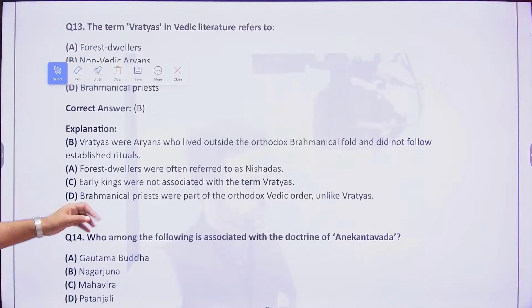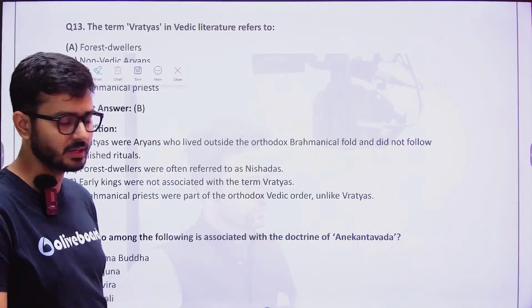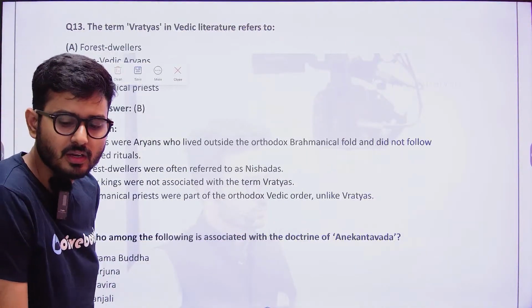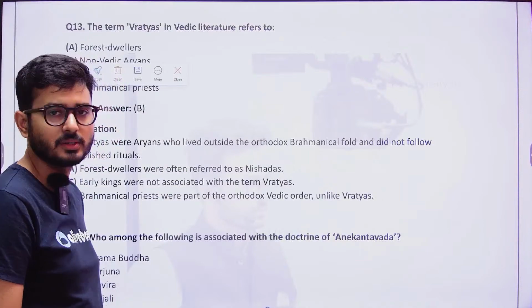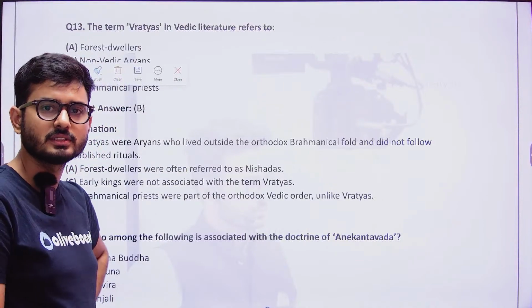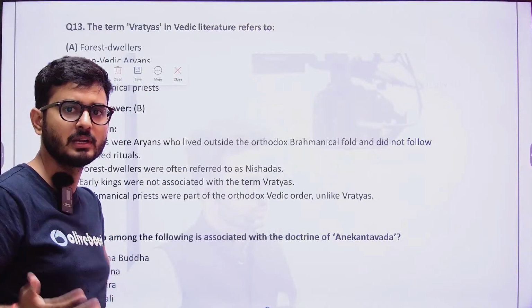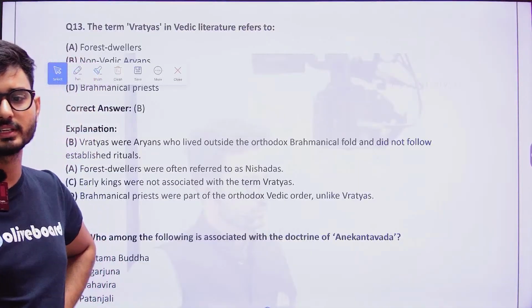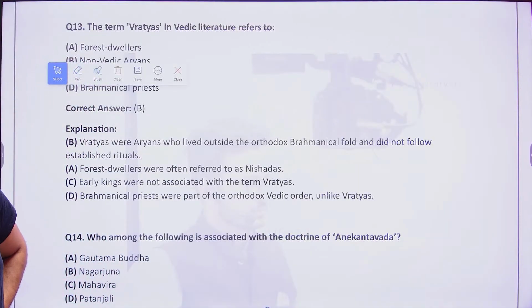Who among the following is associated with the doctrine of Anekantavada? Who among the following is associated with the system of Anekantavada? Come on. Anekantavada is a system of multiple truths, meaning not only one thing is going to be right. So who according to you is associated with Anekantavada?